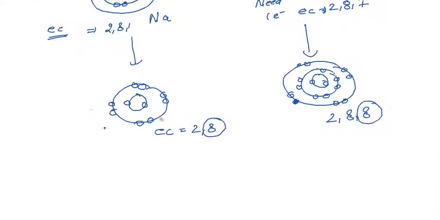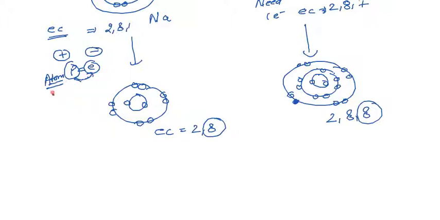So whoever gives an electron will get a positive charge. How does it get the positive charge? Because generally in an atom's structure, the number of protons and the number of electrons are equal. The proton charge is positive and the electron charge is negative, so both neutralize each other.